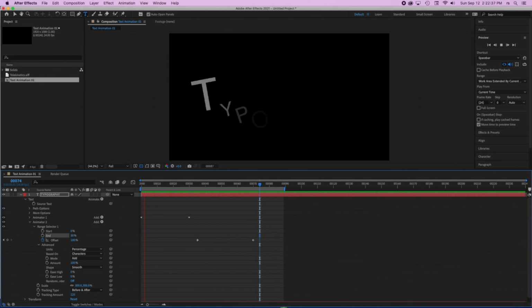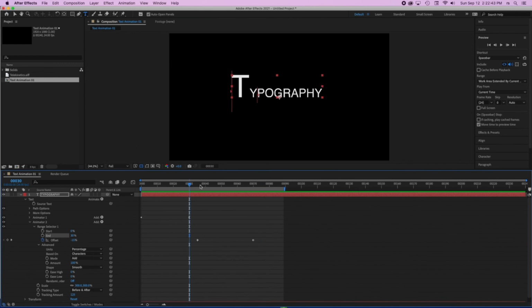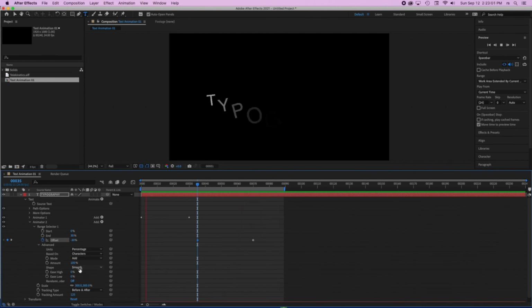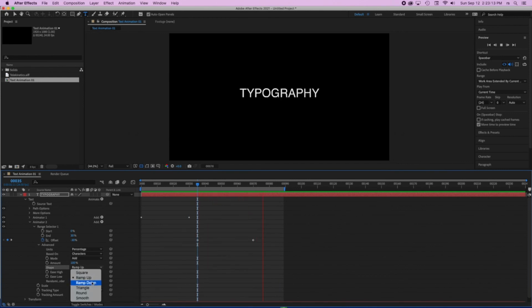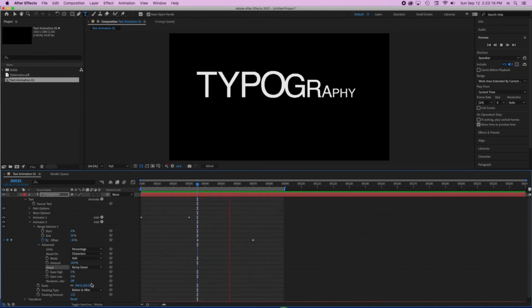There you go. But then in the beginning, my letter T is too big. So I need to make sure that right here at the beginning in this keyframe over here, I'm going to maybe make it -30 to make sure that the letter T is the size that originally typography was written with. And then now we have that smooth shape happening there. Like I said, I can use the ramp up or ramp down. And actually, in this case, is the ramp down, I'm sorry, not ramp up, ramp down, so it actually works the way that I was intending this to be.